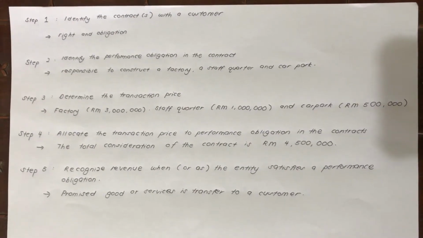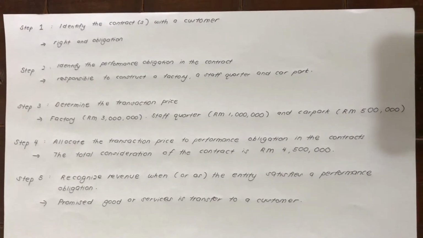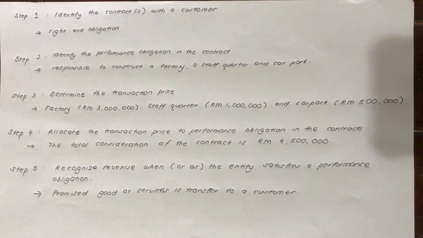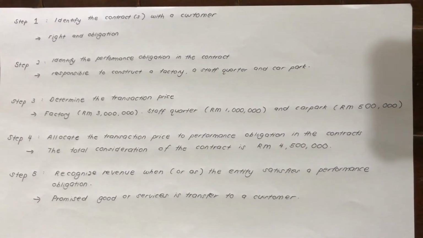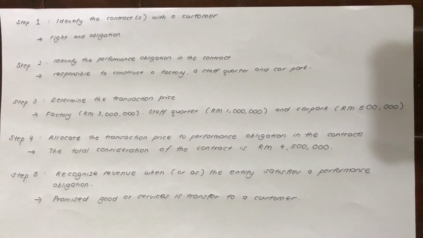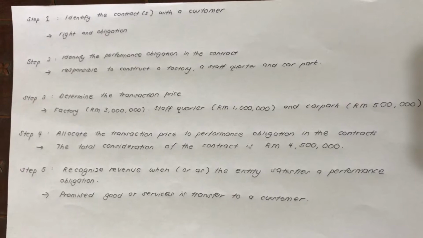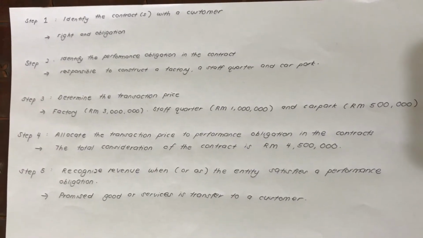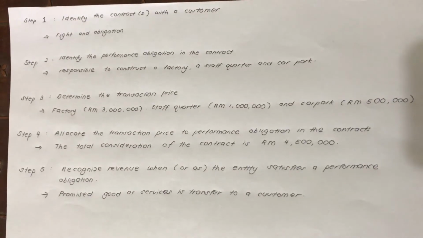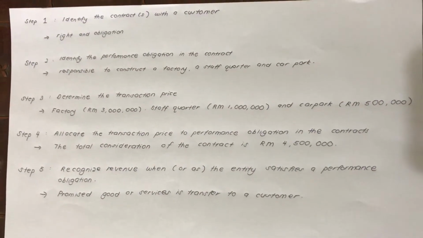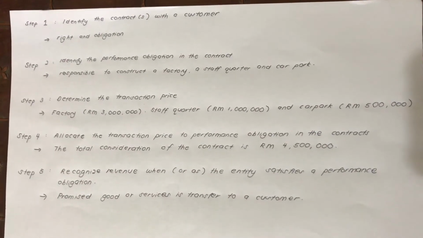So there is a 5-step model of recognizing revenue. Step 1 is to identify the contract with a customer, which relates to the rights and obligations. The right can be related to the customer getting what they were promised, and the obligation refers to the seller who has responsibilities to perform activities. Moving on to step 2, which is to identify the performance obligations in the contract.